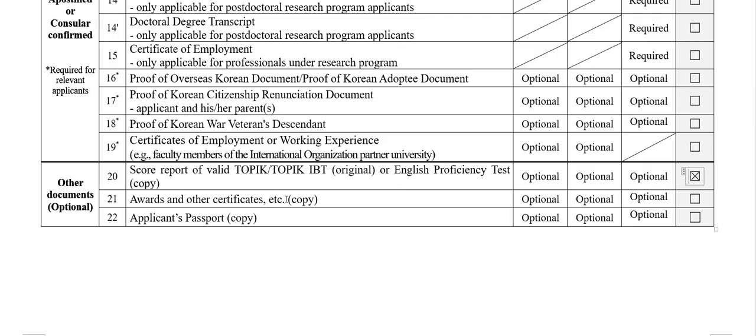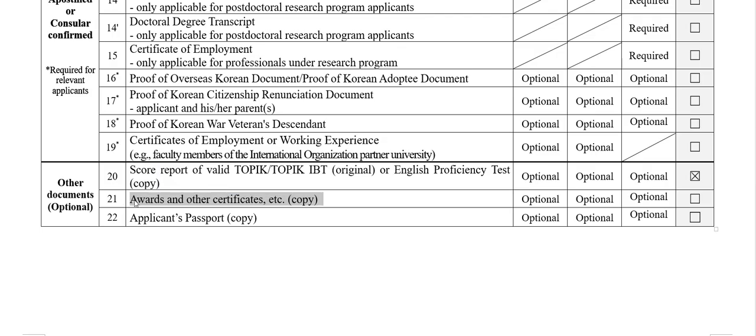Then awards and other certificates, here it's just a copy. You don't have to do any apostille or notarization, no need, just a photocopy is sufficient. And under awards and certificates, you can submit all of your extracurricular certificates, your work experience certificates, and every document which shows you have leadership qualities, you have done some online courses. All of these documents should be submitted here under 20.